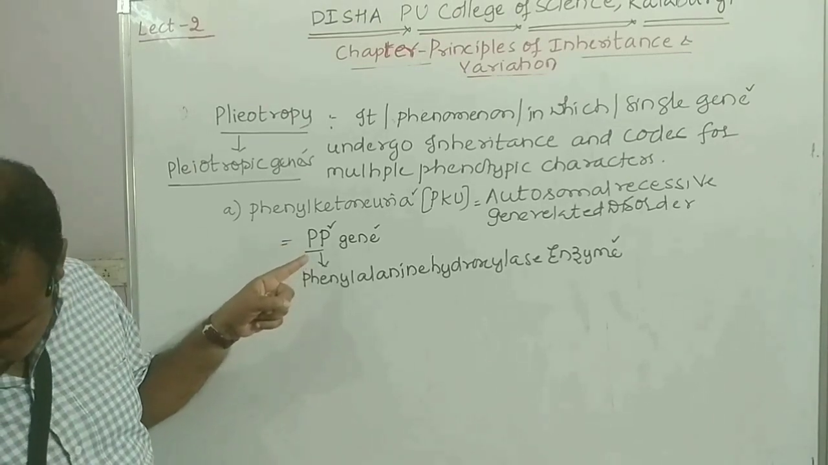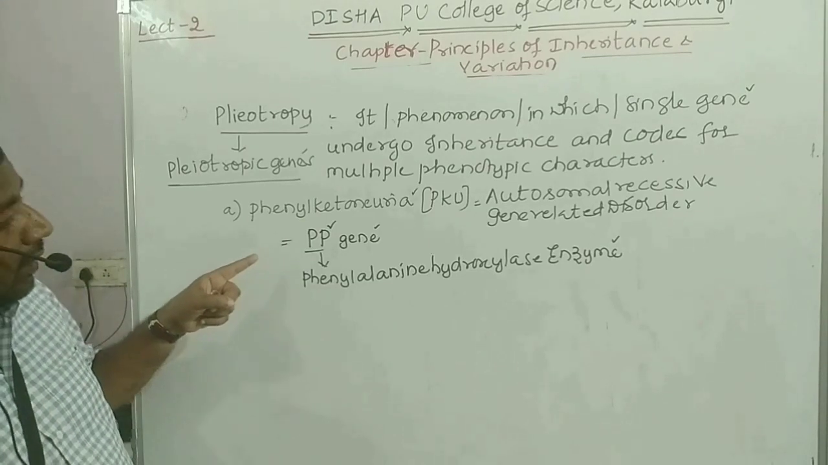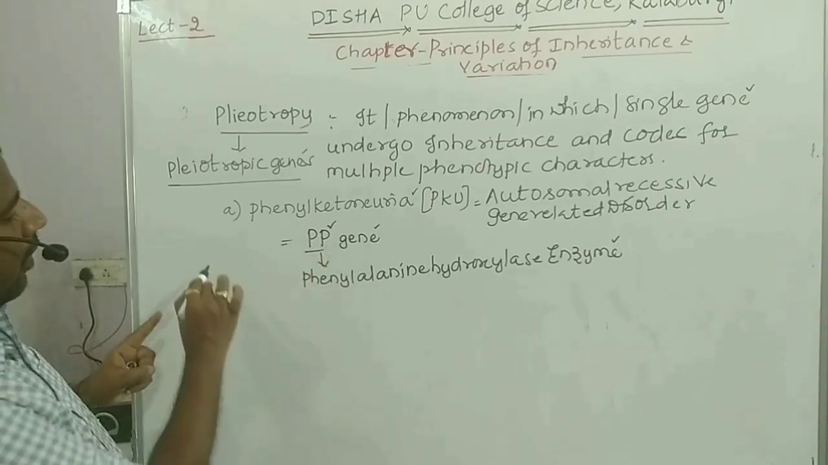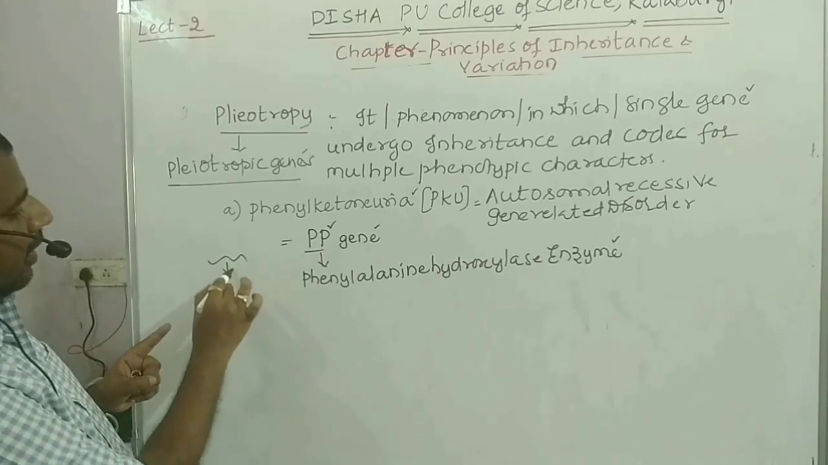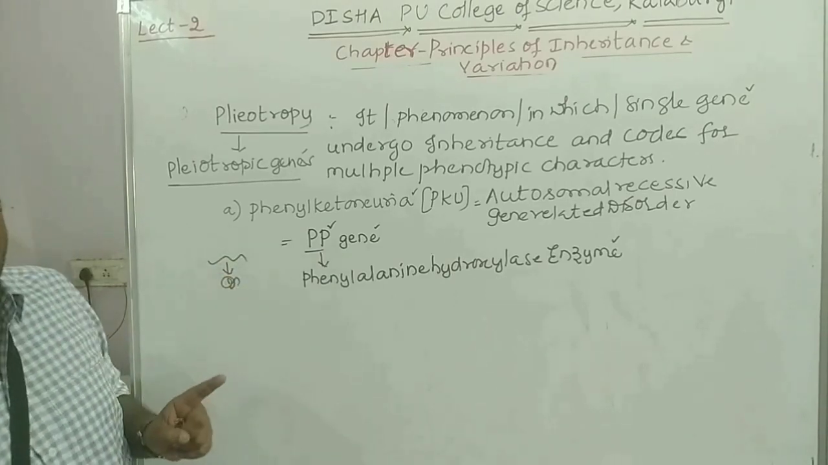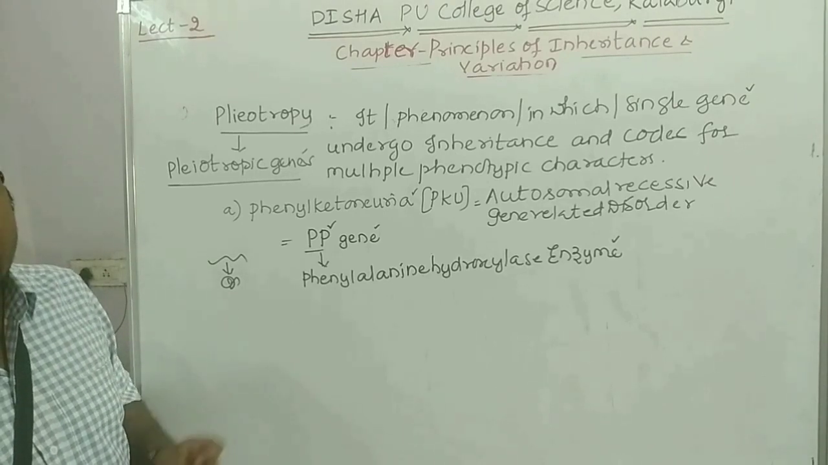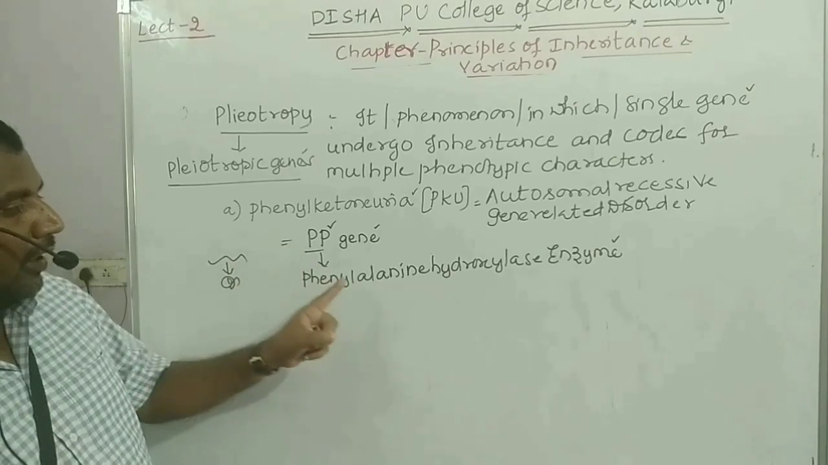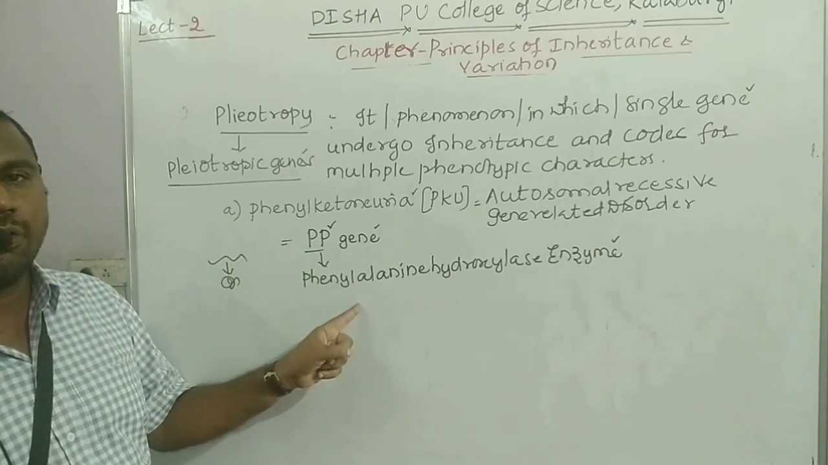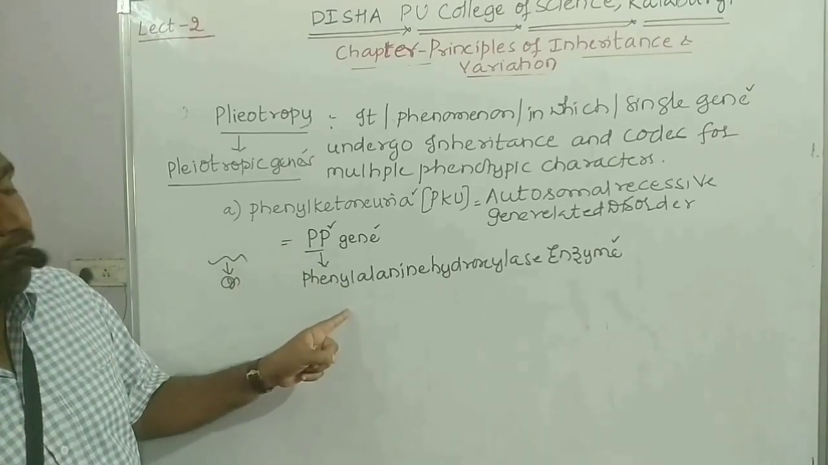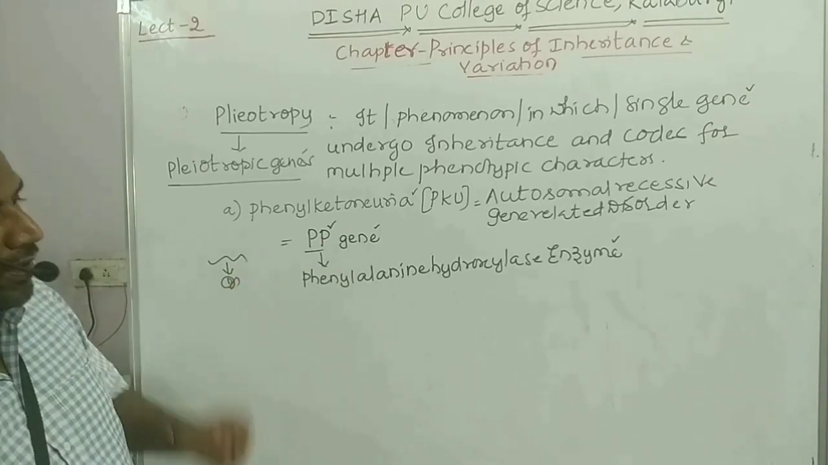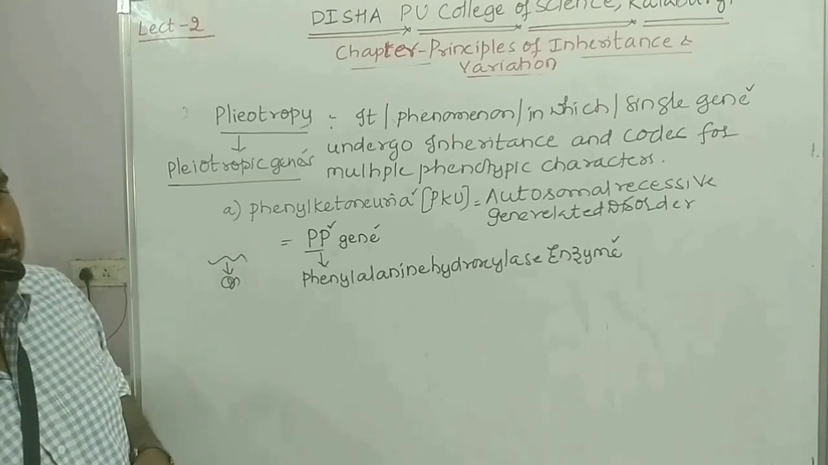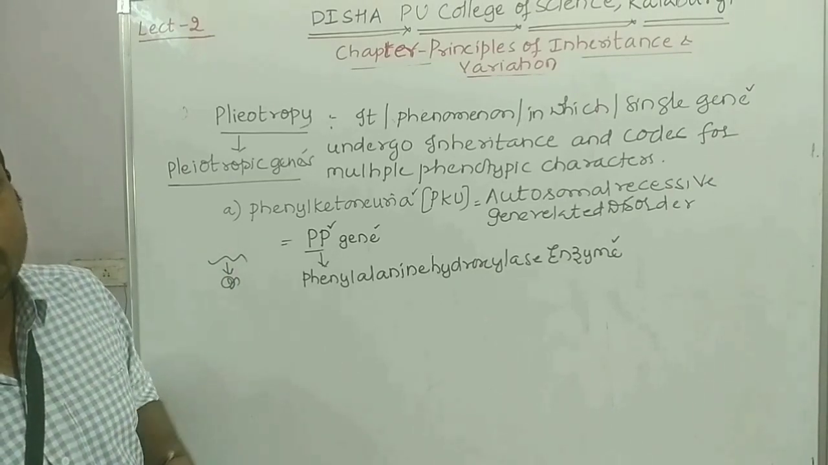If the PP gene is normal, it will undergo expression. What is the meaning of expression here? Expression is that the gene will undergo transcription to form the mRNA, and mRNA undergoes translation to form the protein. So that is called gene expression. When the PP gene undergoes expression, it will produce an enzyme called phenylalanine hydroxylase. Now what will this enzyme do? The purpose of this enzyme is to synthesize tyrosine.